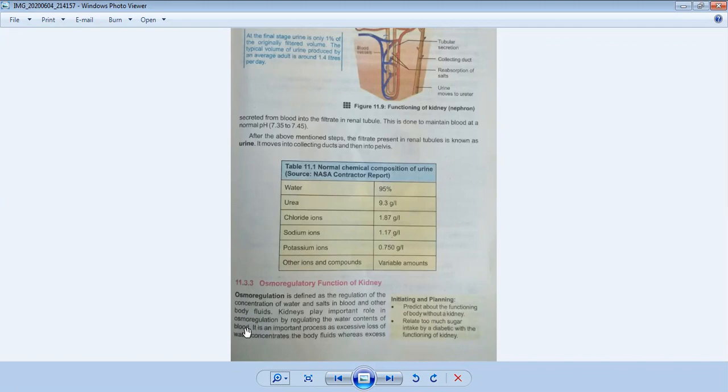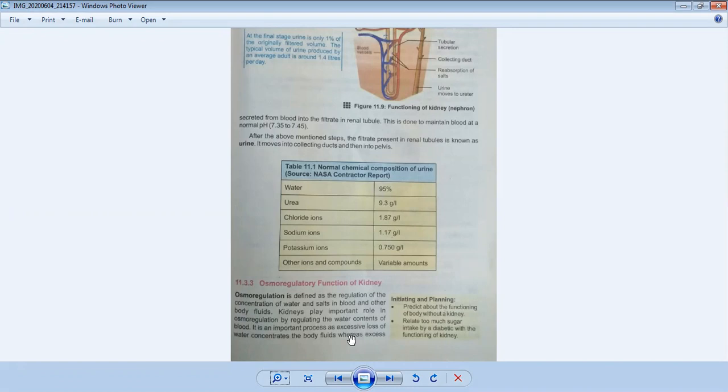So our kidneys help us to maintain the excessive salts and water in our body. So it is an important process, as excessive loss of water concentrates the body fluids, whereas excess intake of water dilutes them.